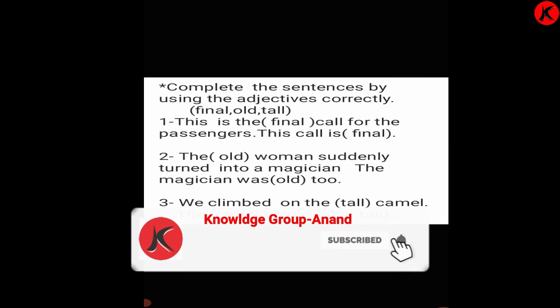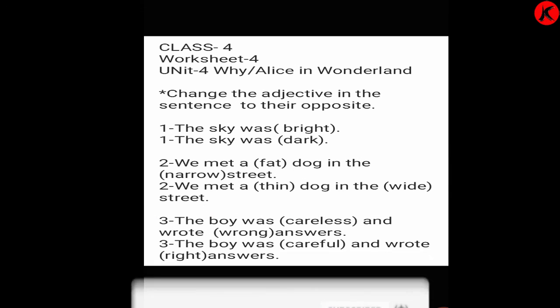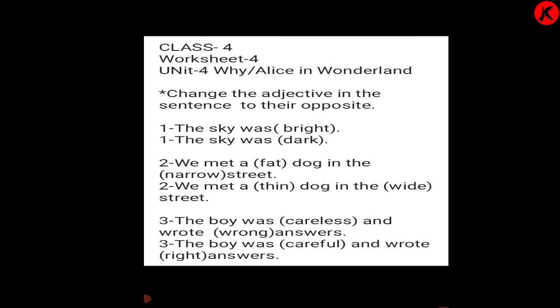So dear children, please do this worksheet with neat and good handwriting in your notebook.